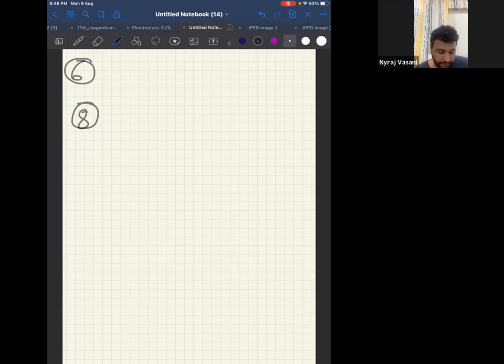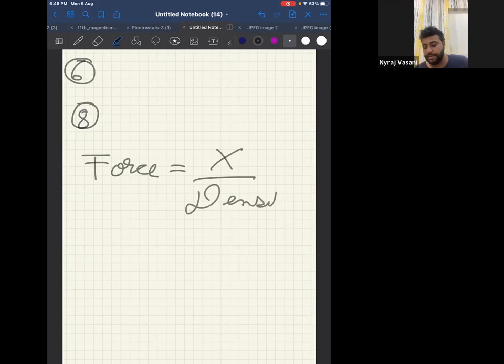Find the dimension of physical quantity x in the equation. Force is equal to x upon density. Start. I have to find the dimensions, not unit. I have to get the answer for the dimensions. Question number 8.